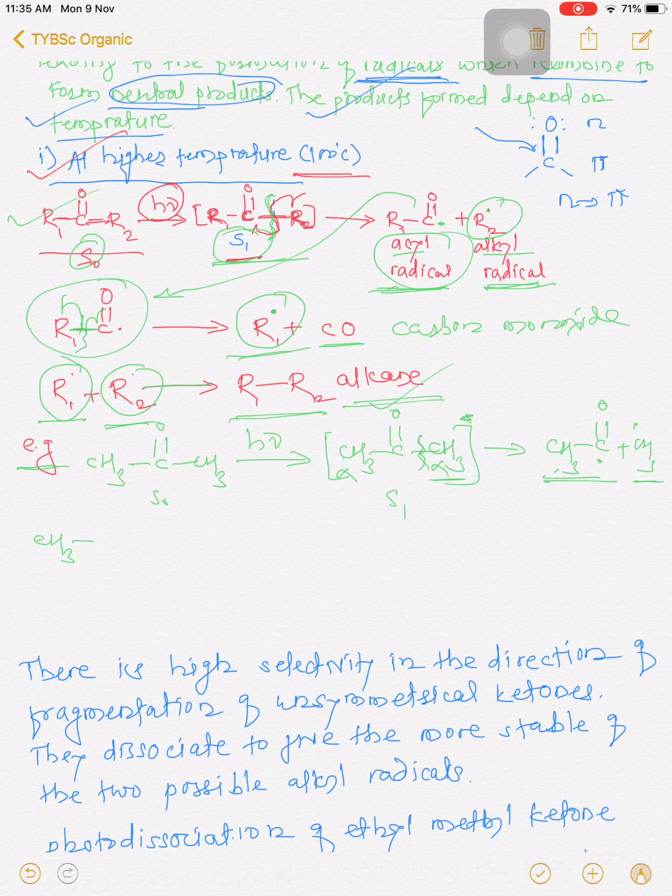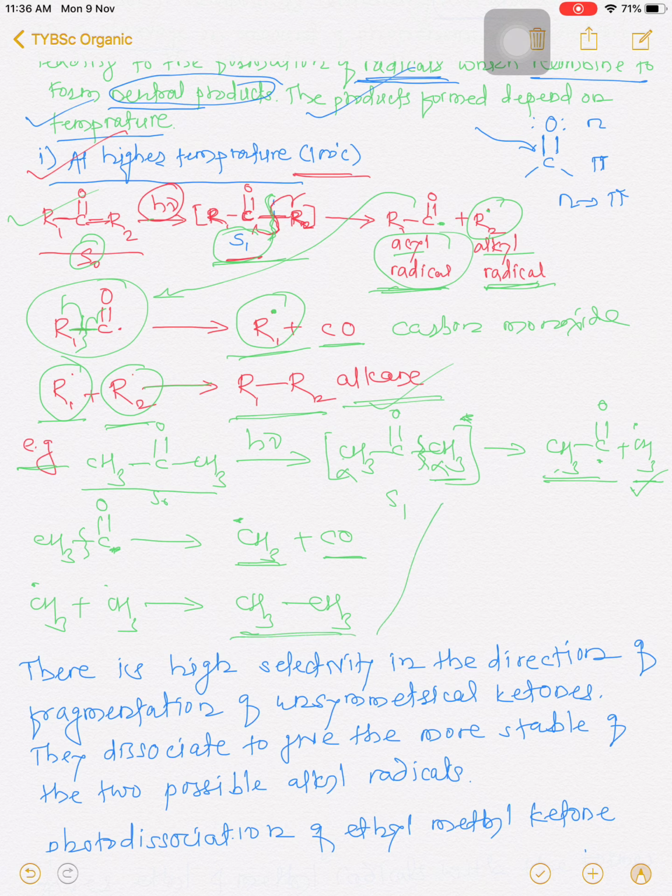In the next step, this acyl radical again undergoes cleavage, and there is a formation of a methyl radical along with the removal of the carbonyl group as carbon monoxide. So this molecule gives a methyl radical. In the first step, this methyl radical is there. This methyl radical from the first step and the methyl radical from the second step give an ethane molecule. So the cleavage of the acetone molecule gives ethane as a product.